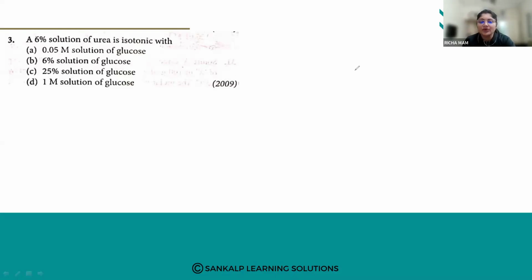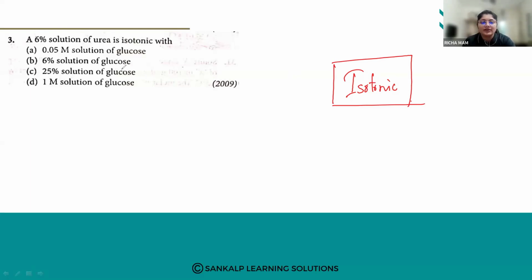Can anybody tell me what you mean by isotonic? Okay, so Iraya has answered it as D. Lubna has also answered it as D. What do you mean by isotonic? Isotonic solutions are those solutions which have the same concentration. When we have the same concentration, then it is said to be isotonic.